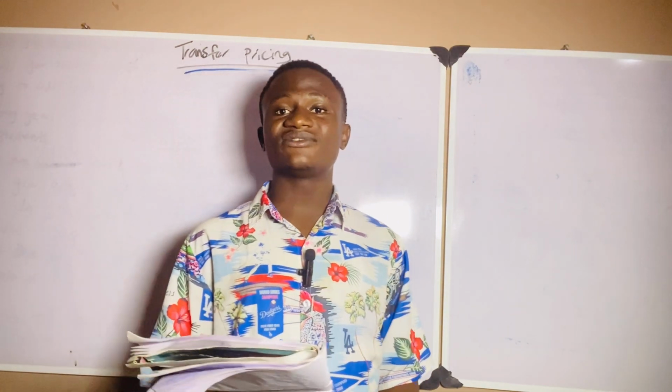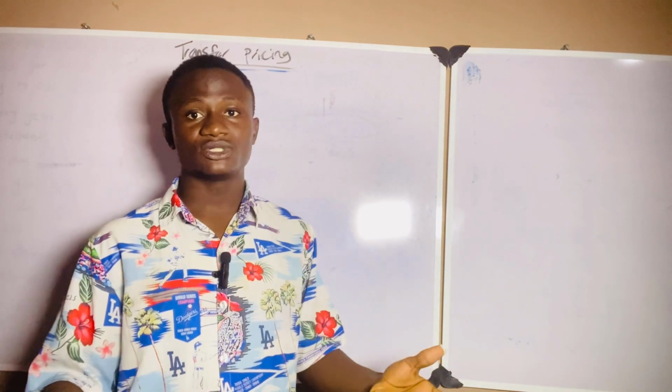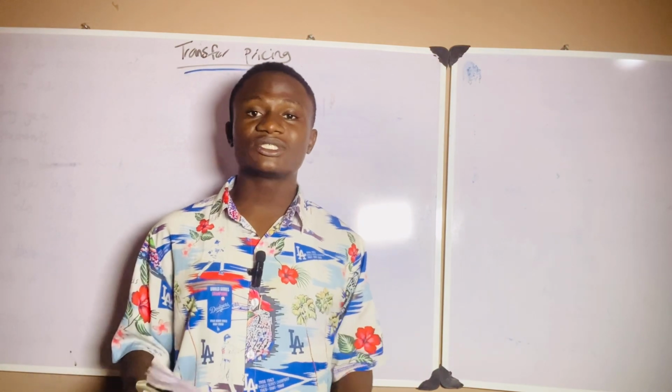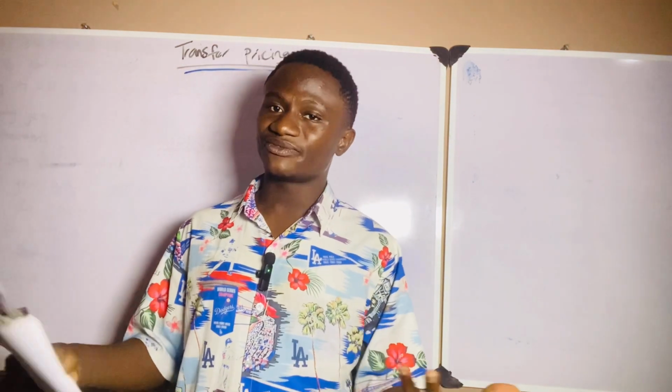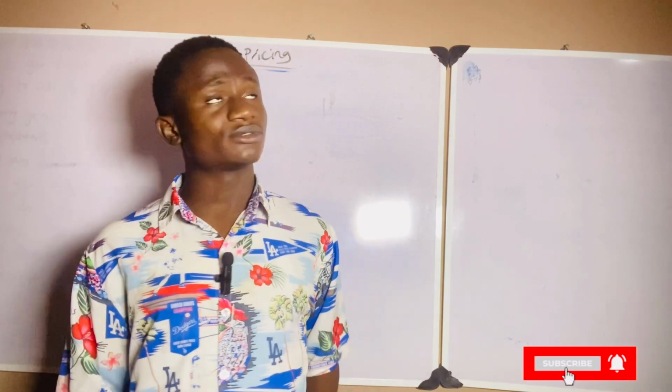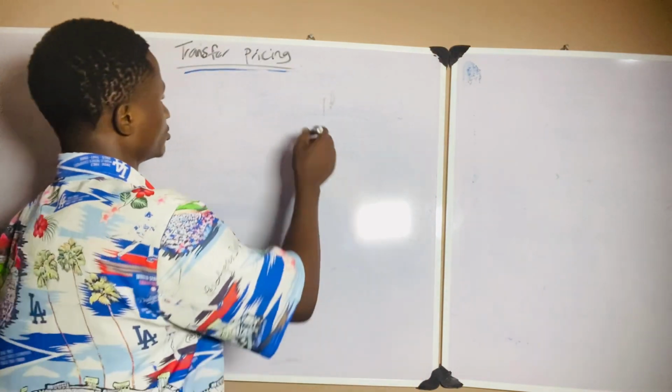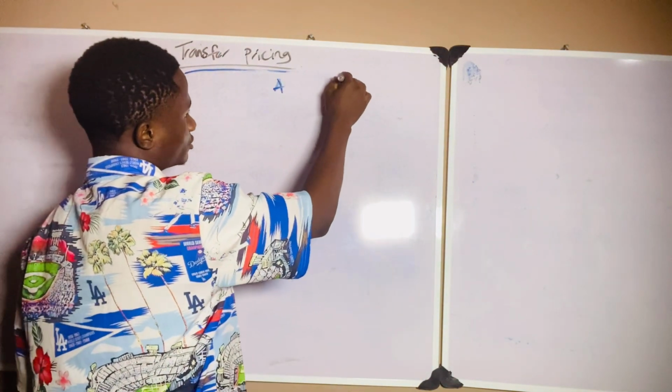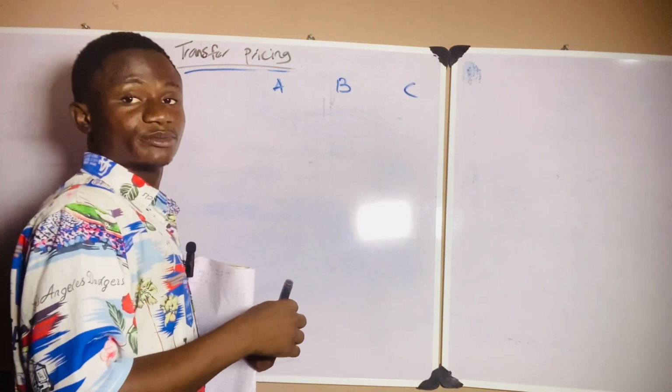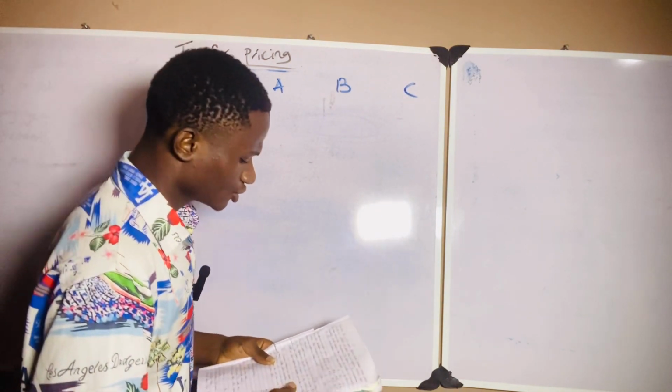Now, for us, if there is any limiting factor, there are some things we do in the sense that we calculate the contribution per unit of limiting factor. And how do we do that? Let me show you. So we have three products that have been produced. Product A, product B, and product C are the three products that the company produced, right? Now the question is, how do we calculate?